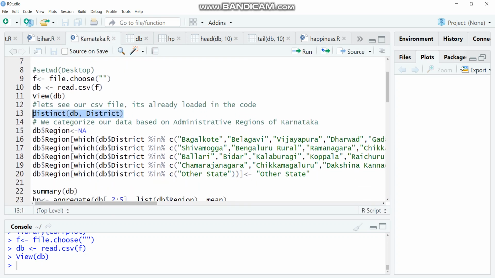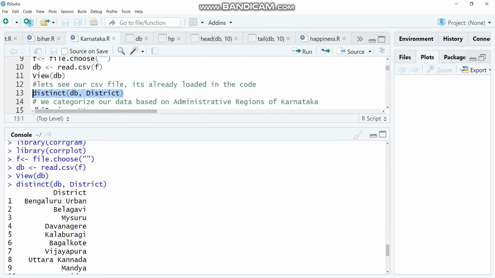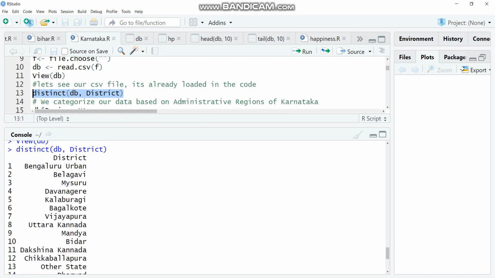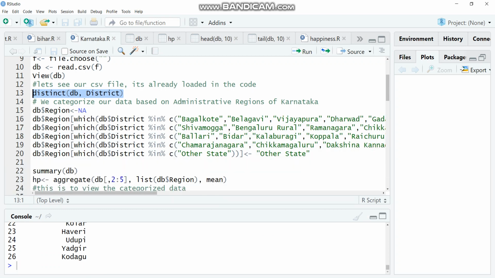Further, what I want to do is categorize or separate our dataset only in terms of districts. So I'll make use of the distinct function for that. You can see over here, these are the separate districts which have COVID-19 infection.